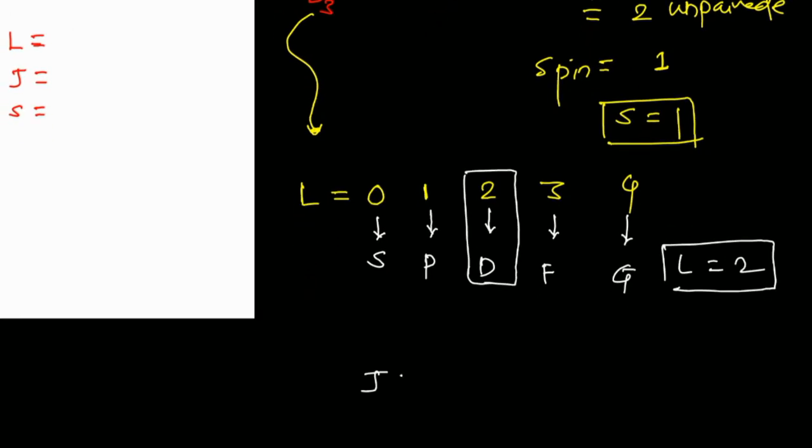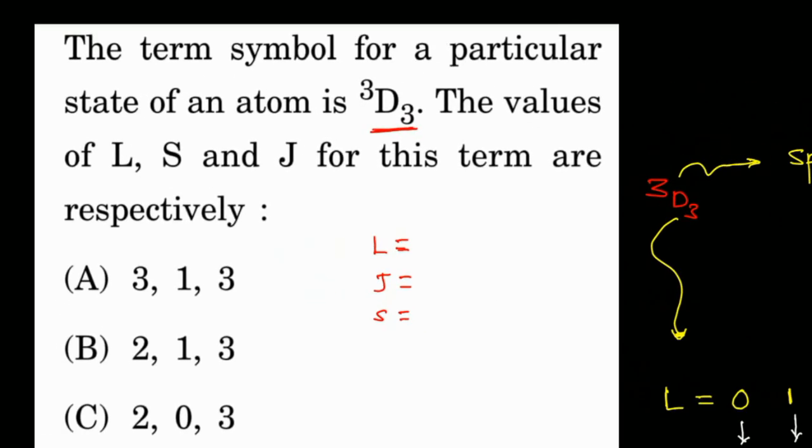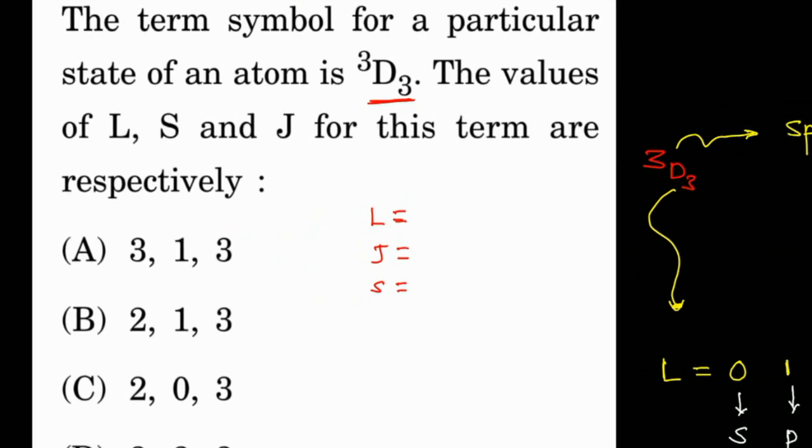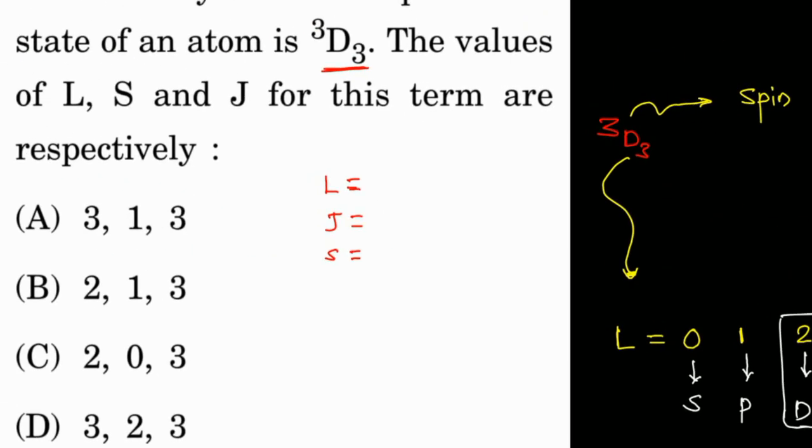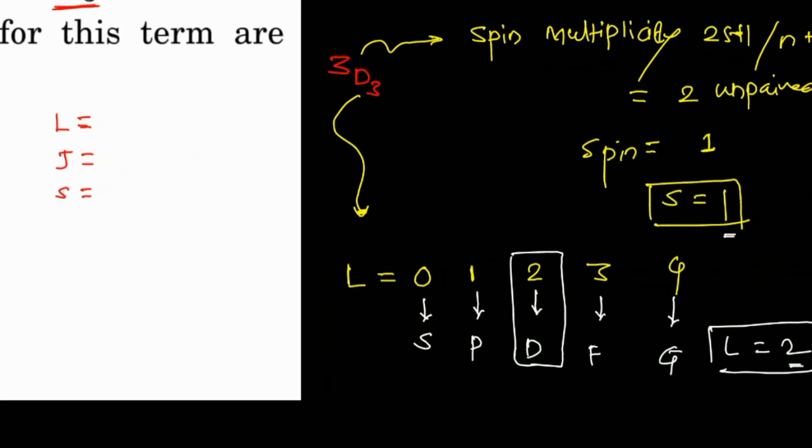Your J is equal to 3 is given. That means when we have L is equal to 2 and S is equal to 1, your value should be 3 now. Okay. And basically, for the 3D3 now, the L value should be 2.